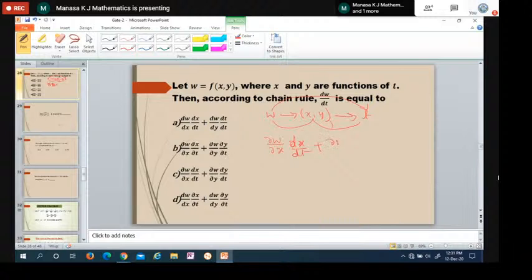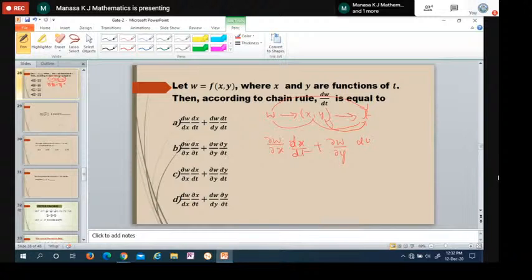So it is dou W by dou Y, because W depends on both variables, so it is partial. Again, Y depends on a single variable t, so it is an ordinary derivative, dy by dt. Okay, the first option is not the answer, since both are completely partial. So it is dou W by dou X into dx by dt plus dou W by dou Y into dy by dt. This is the answer.